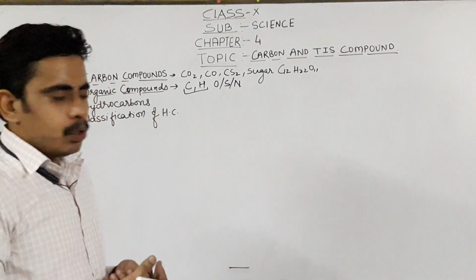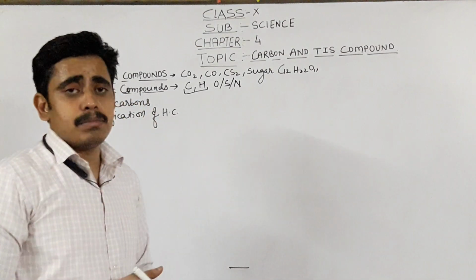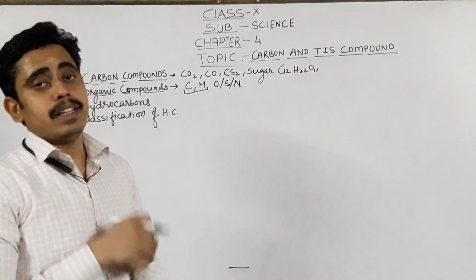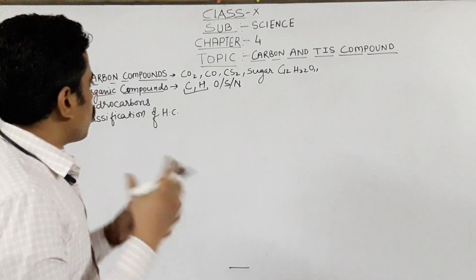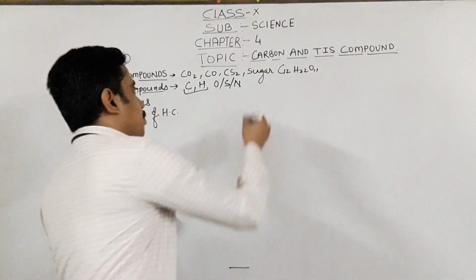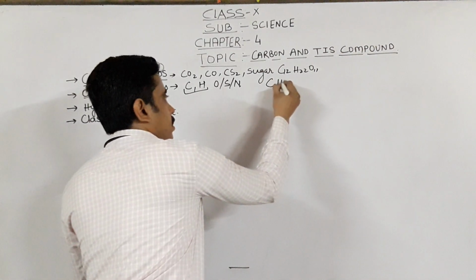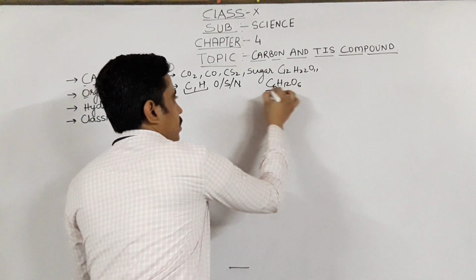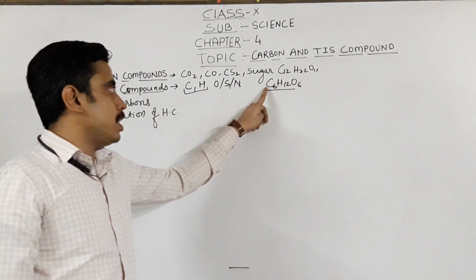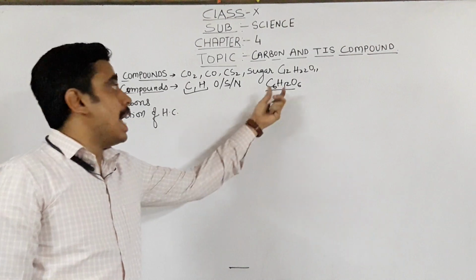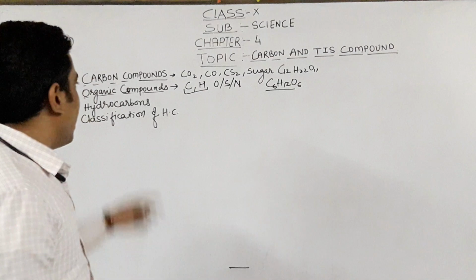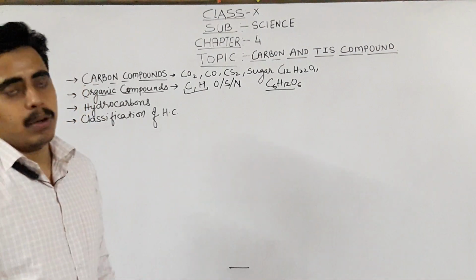Organic, as I told you, is related to living organisms. The food we eat, in which protein is there, carbohydrate is there, fats are there, all these are organic compounds. Some examples you can see like C6H12O6, that is the molecular formula of glucose. In this, carbon is present, hydrogen is present, and along with them oxygen is also present. Then these types of compounds are known as organic compounds.